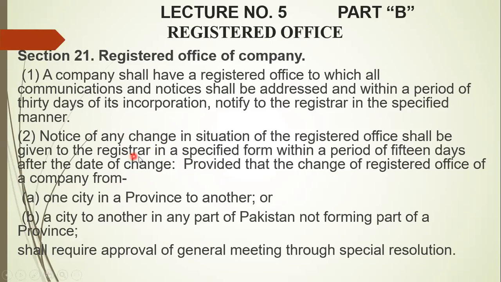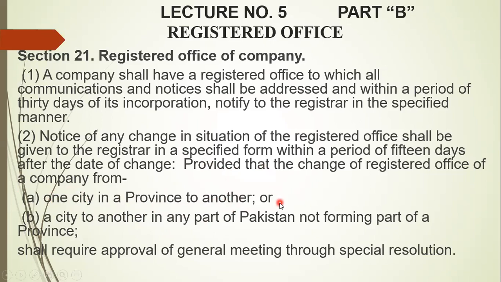But there are two situations. One is a change of the registered office from one city to another within a province, and the other is a change of the registered office from one province to another province. If it is within one province, for example, a company registered in Swabi wants to shift its head office to Peshawar, that is within the province.